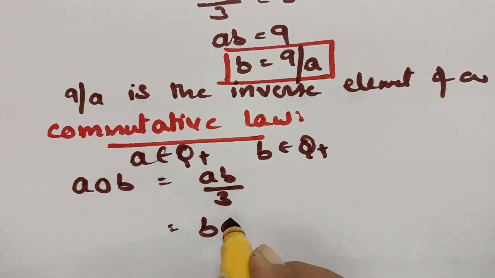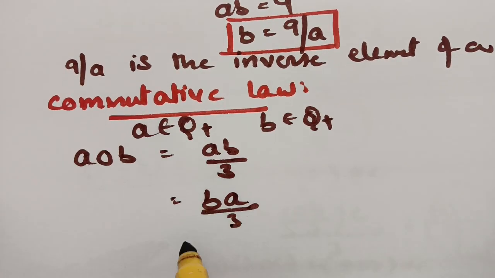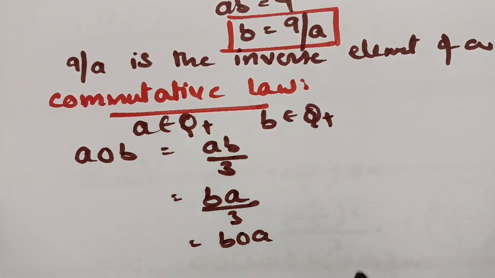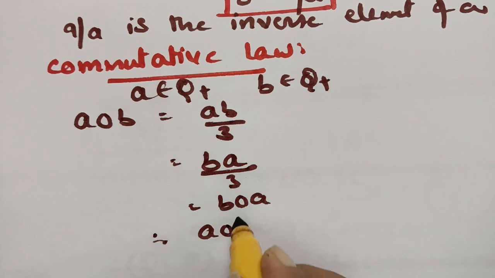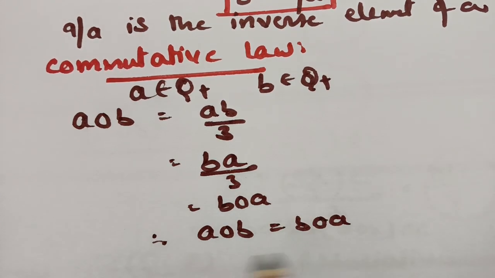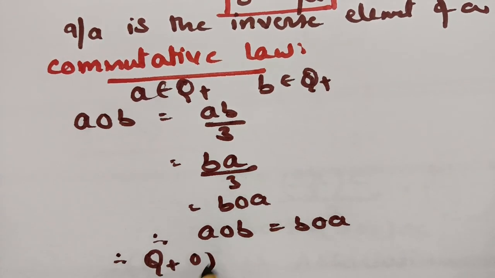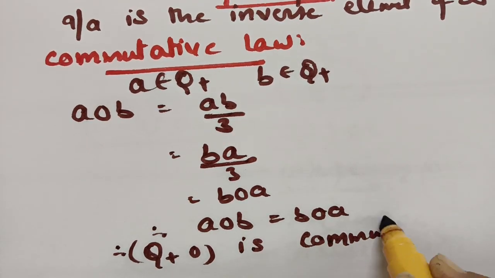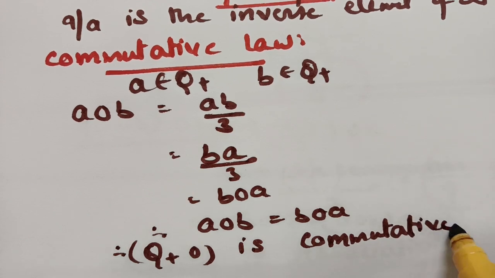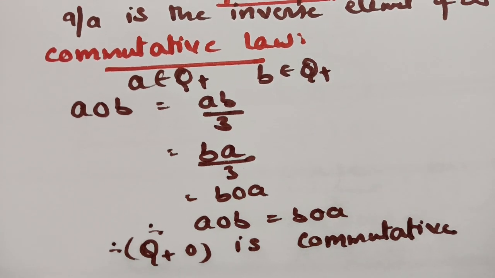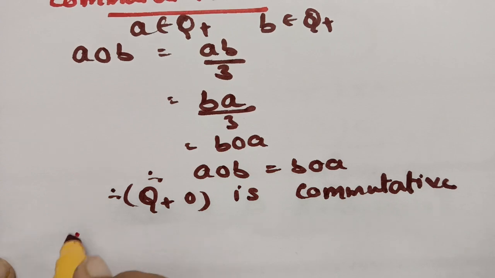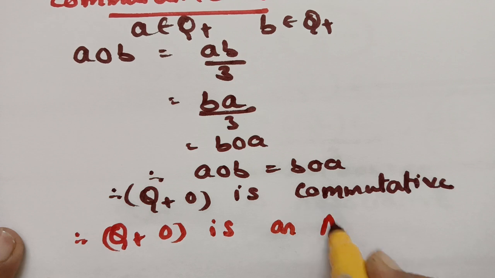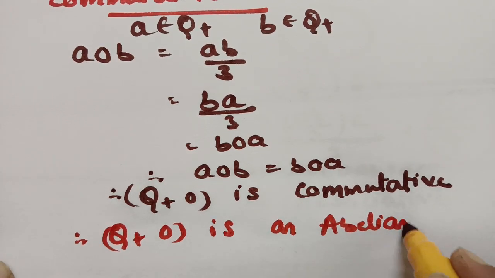This can be transformed as BA by 3, and according to our circle operator, we can write this as B circle A. And therefore, A circle B is equal to B circle A. Therefore, Q plus comma circle is commutative. So Q plus comma circle satisfied all the 5 properties, and therefore Q plus comma circle is an abelian group.